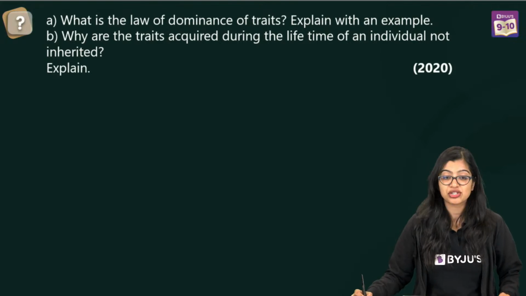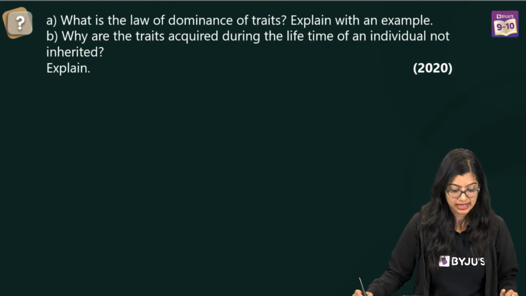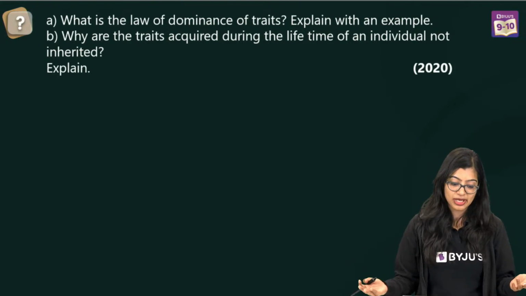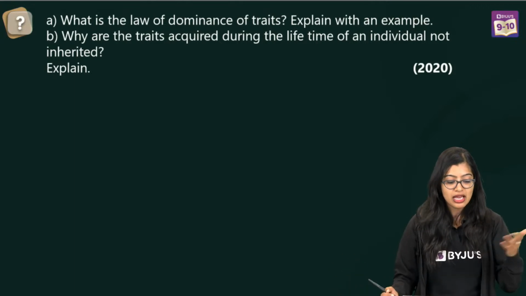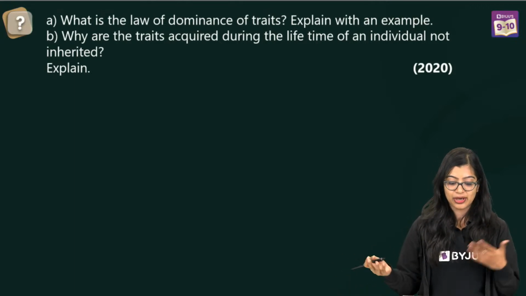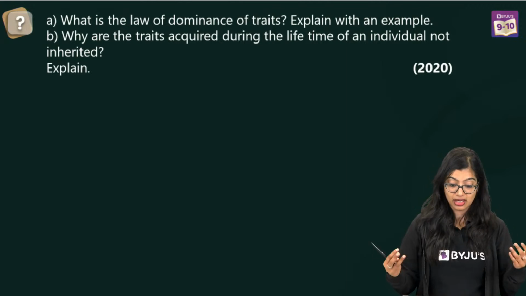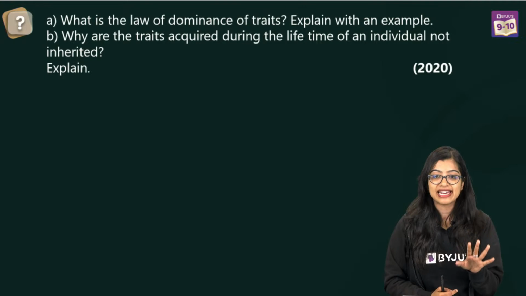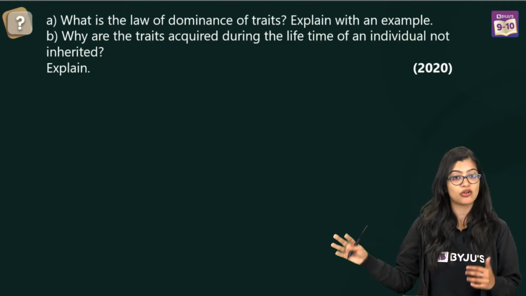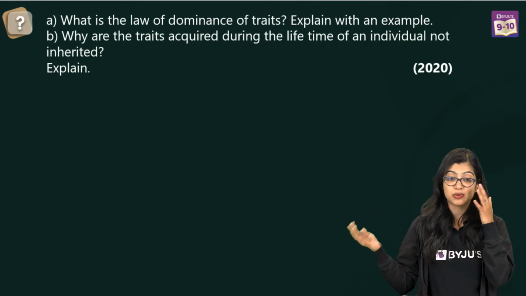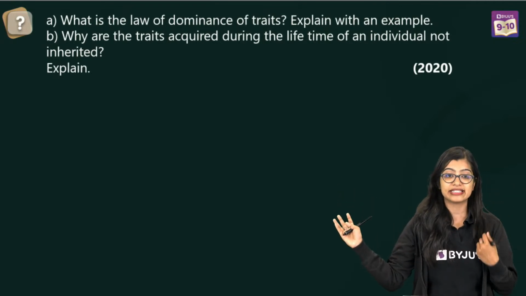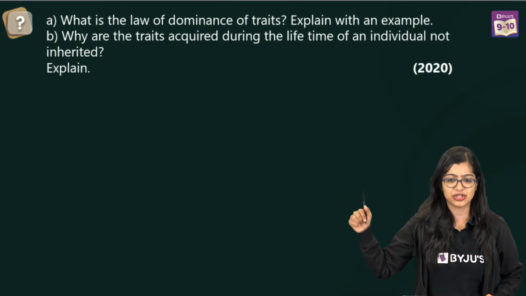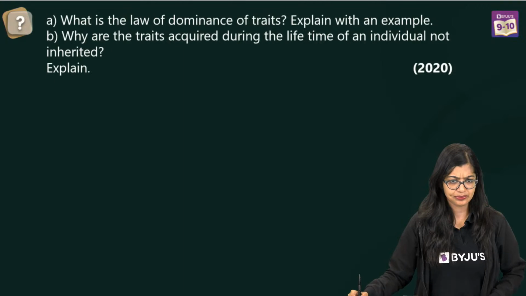So, let's have a look at question number 9, which again has 2 subparts. A says that what is law of dominance of traits? Explain with one example. B says that why are traits acquired during lifetime of an individual, not inherited? Explain. Now, this is a very easy question, right? I'm sure that we've solved already. We've solved very similar questions based on this. How many of you are finding this easy? Yes, very easy question. No, this came in 2020.